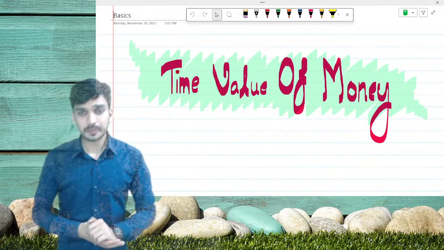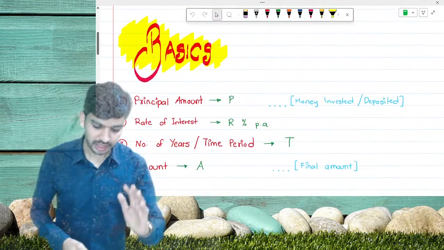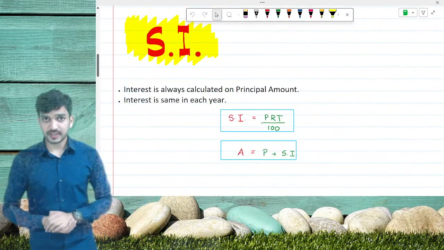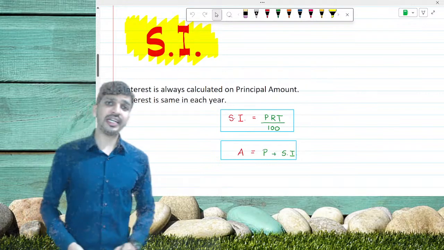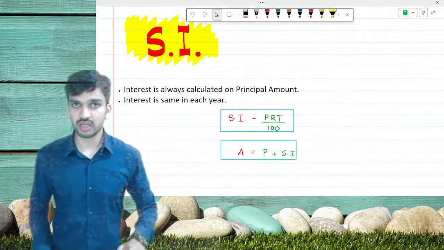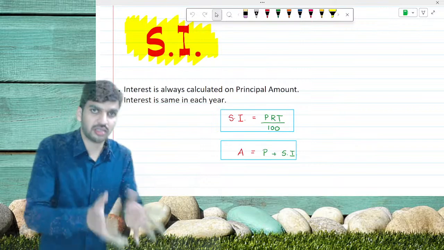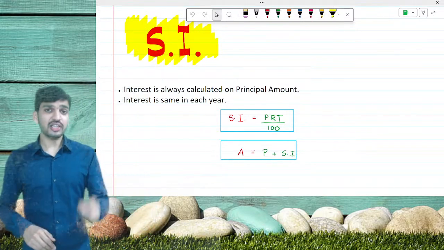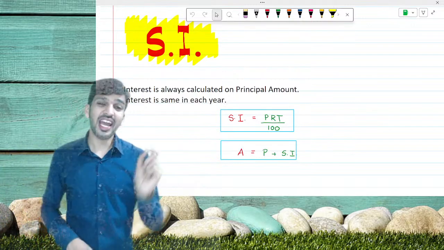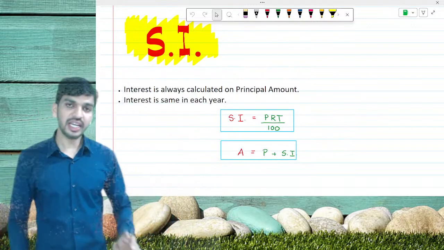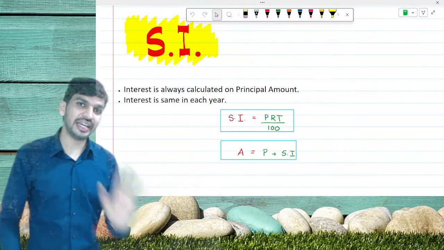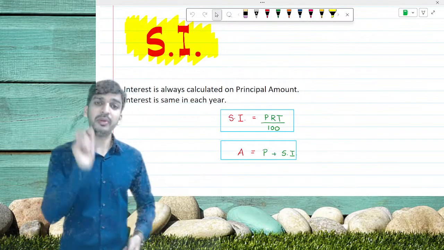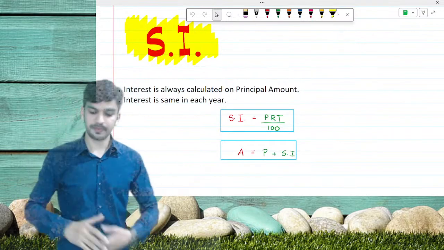Okay, so in time value of money, as I said, the basic part in simple interest is interest is calculated on principal amount, the amount that we invest somewhere. Okay, second point is interest is always same every year. Every year, let it be for 5 years, 10 years, 2 years, 20 years, interest amount will be same every year.